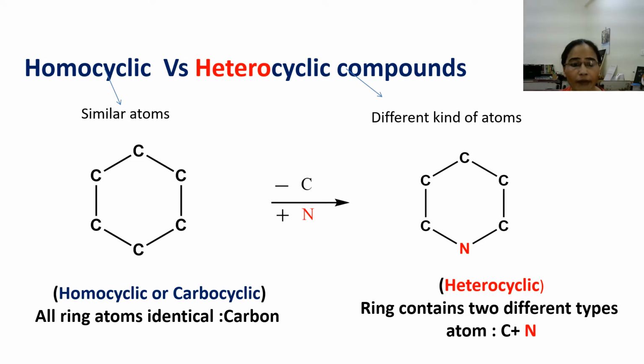And if we replace any of the carbon atoms in the ring with another atom, that is nitrogen, then we will get a different kind of ring that contains two different kinds of atoms in its ring structure, and this ring is called a heterocyclic ring or heterocyclic compound.